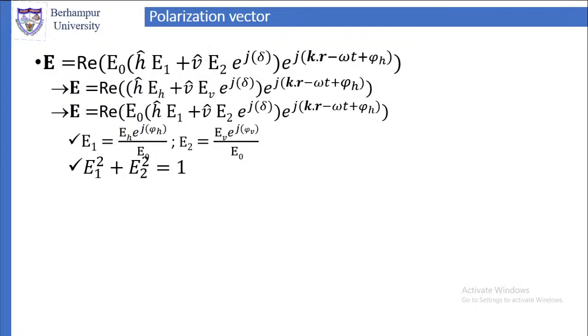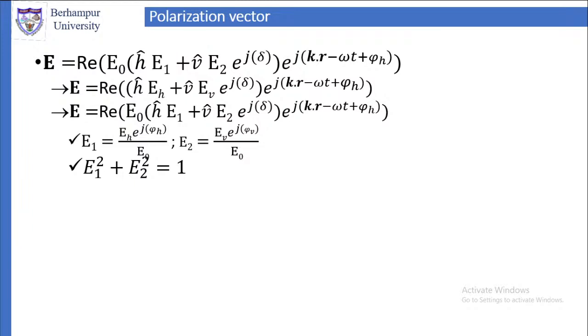Add them together, so that gives us E_H squared by E0 squared plus E_V squared by E0 squared, which is equal to (E_H squared plus E_V squared) by E0 squared. And we have seen E_H squared plus E_V squared is equal to E0 squared, or E0 is equal to the square root of E_H squared plus E_V squared.